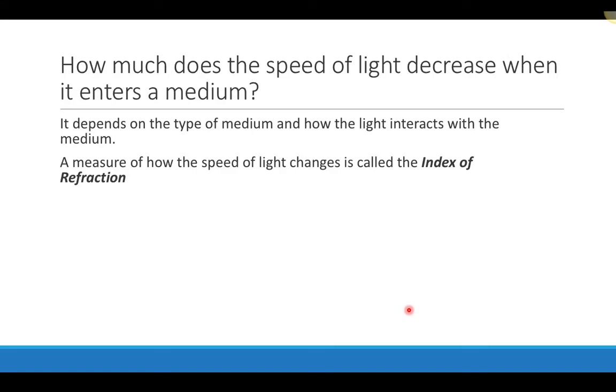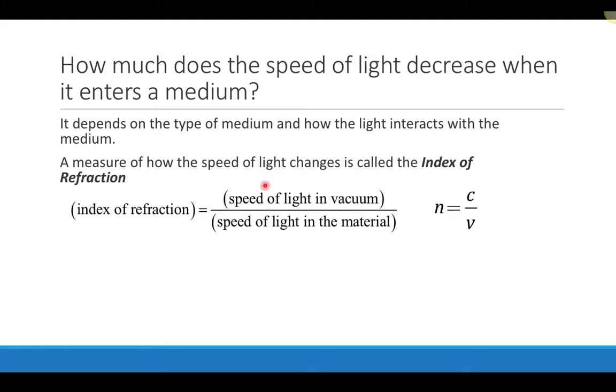So we could ask, how much does the speed of light decrease when it enters a medium? And it turns out that it depends on the type of the medium and how the light interacts with the medium itself. So when light enters a piece of glass, it's going to slow down differently than when it enters water versus maybe when it enters diamond. A measure of how the speed of light changes when it enters a medium is something called the index of refraction. So all materials where light can enter have a particular index of refraction associated with them.